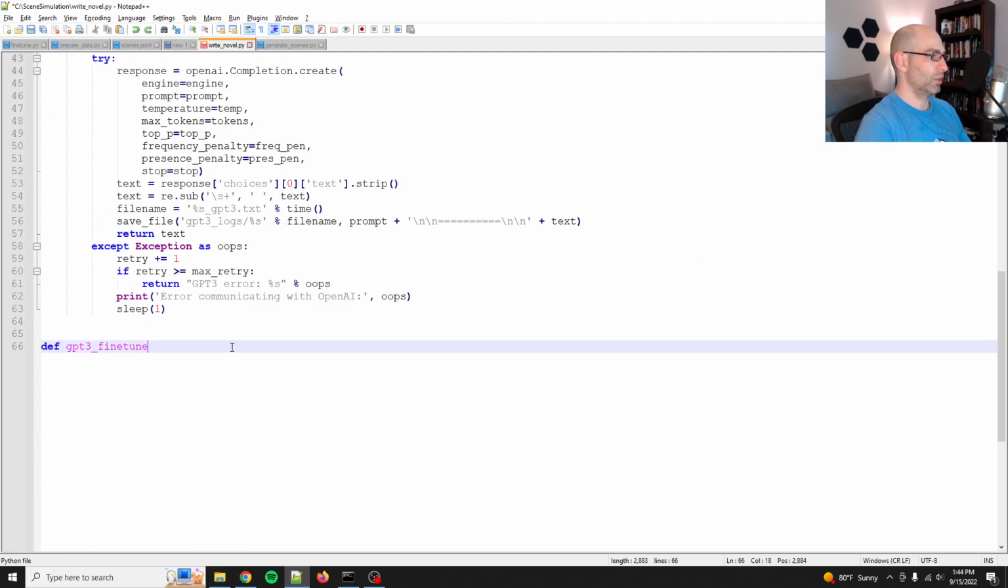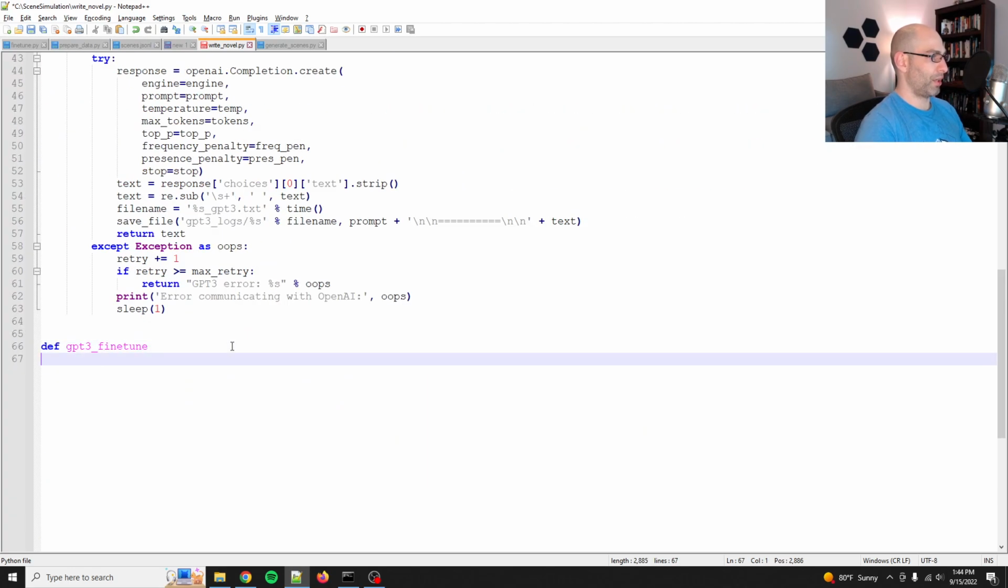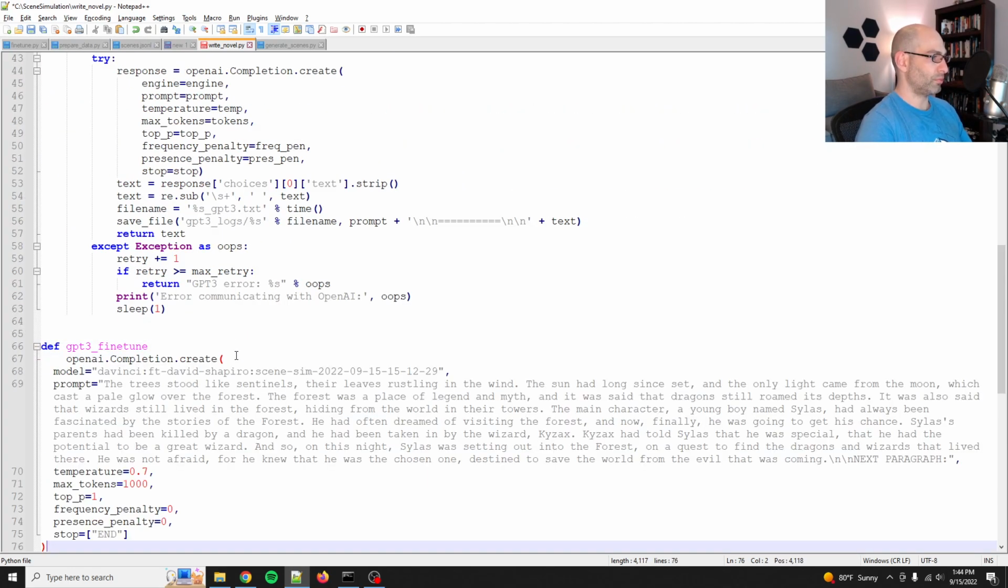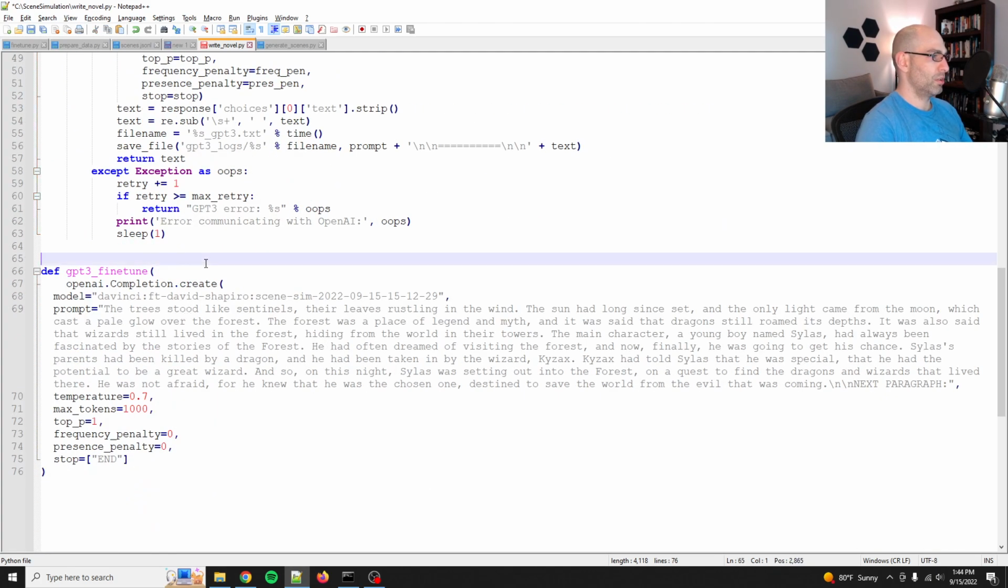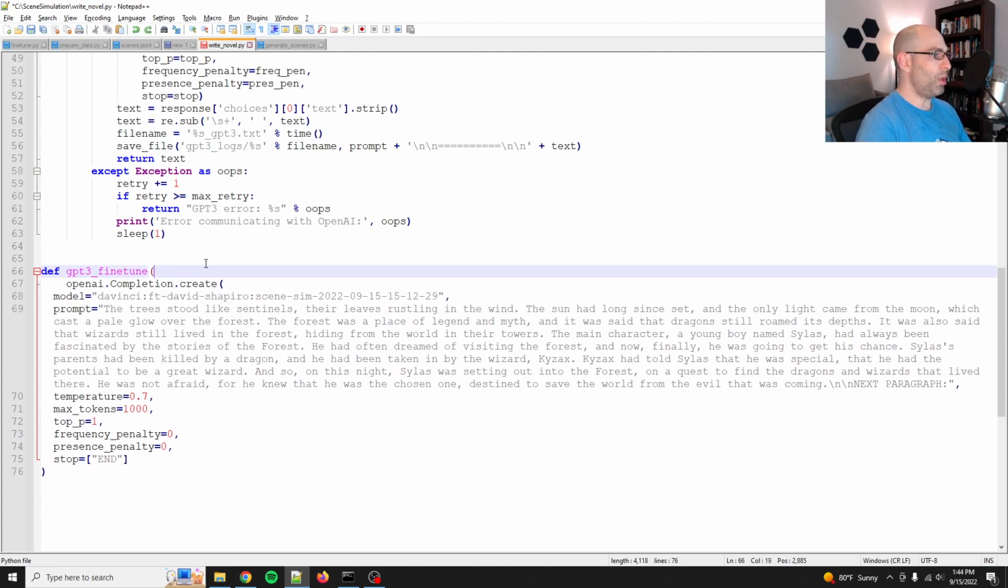Oh, right. Okay. So we will do the same. So it'll be, well, here, I'll just copy this. Okay, prompt. So instead of engine, we need to swap this out with model.